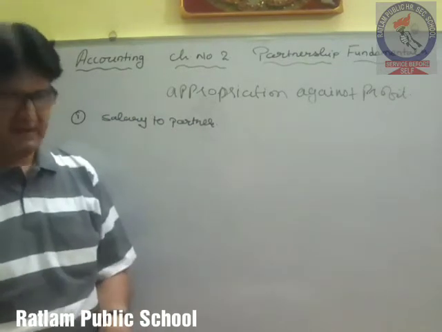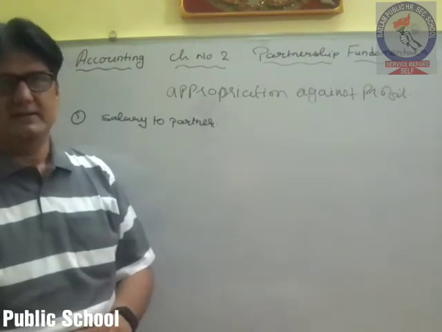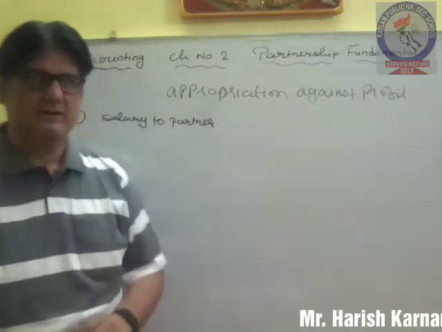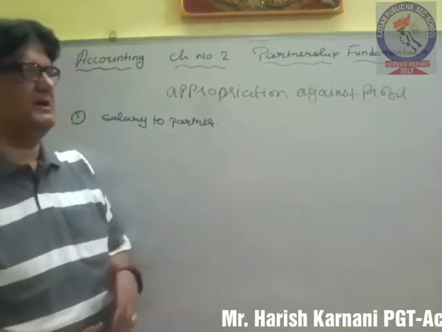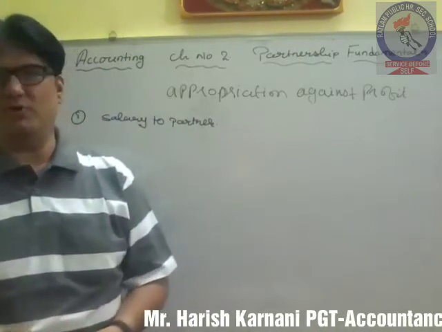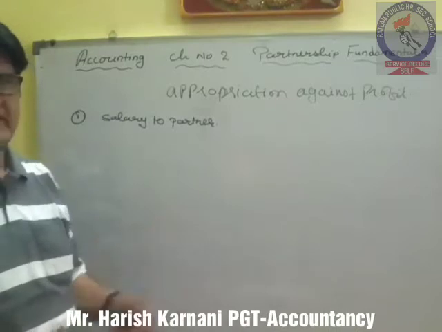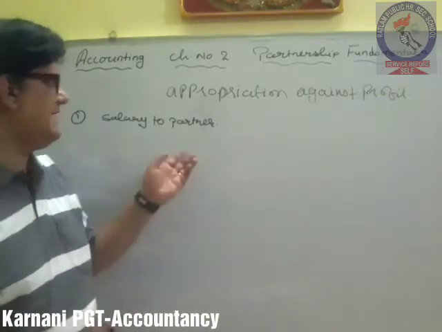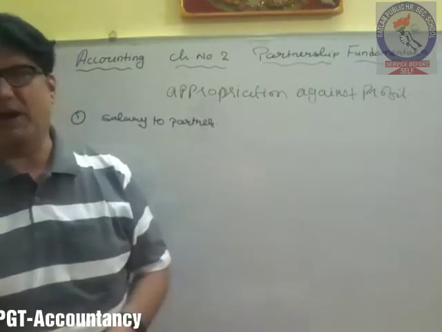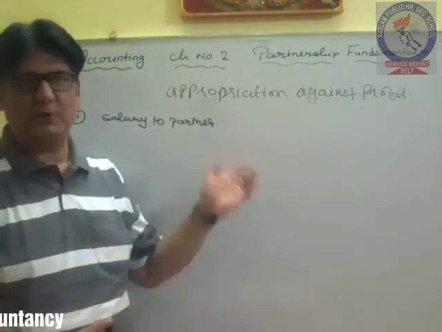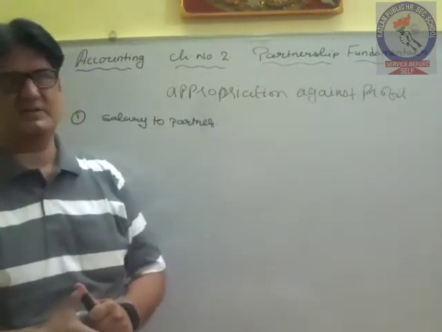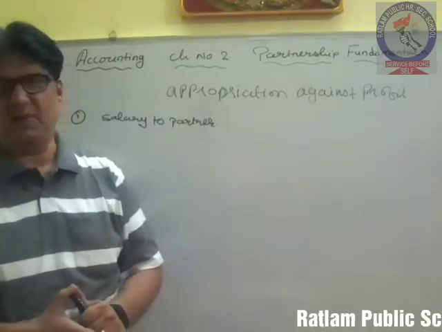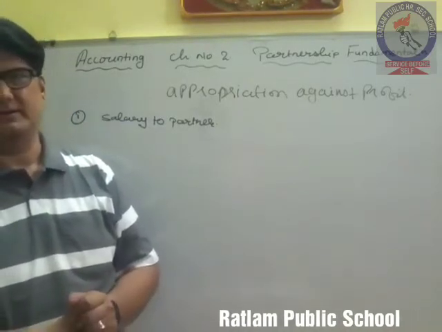Whatever amount of salary is decided for the partner and mentioned in the partnership agreement, that a particular partner will get this much salary during a particular accounting year, should be given to the partner and appropriated in the profit and loss appropriation account, if it is mentioned in the partnership agreement.